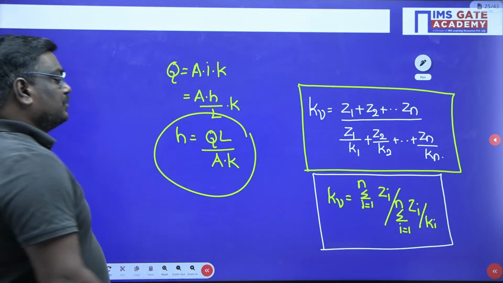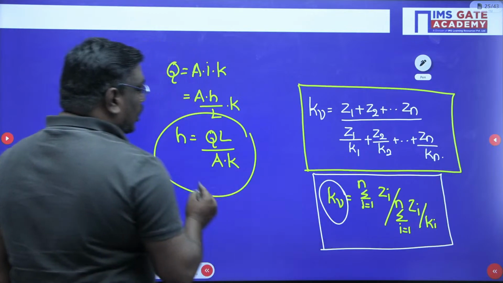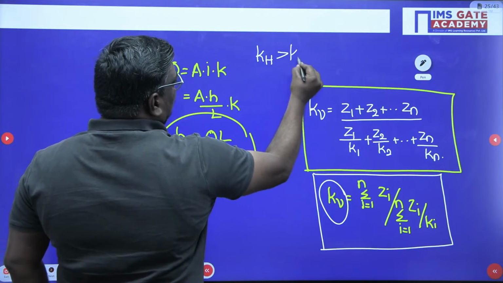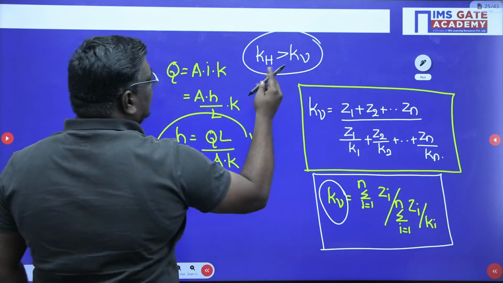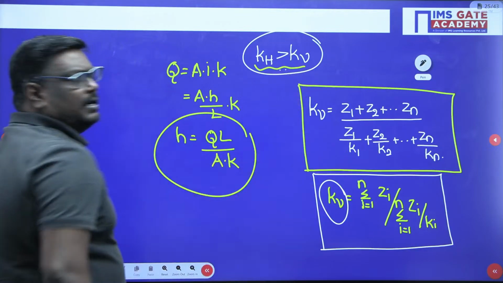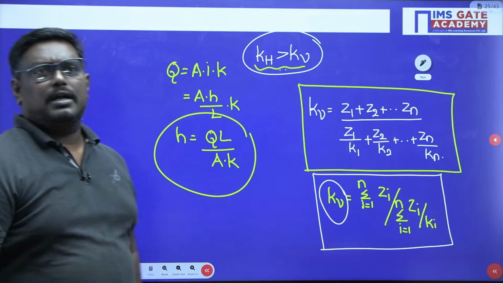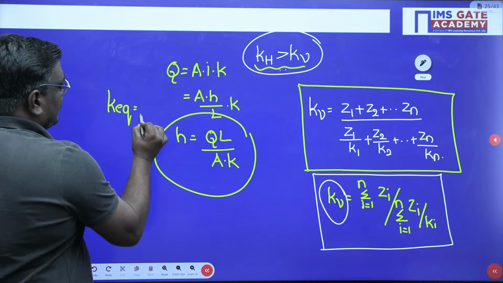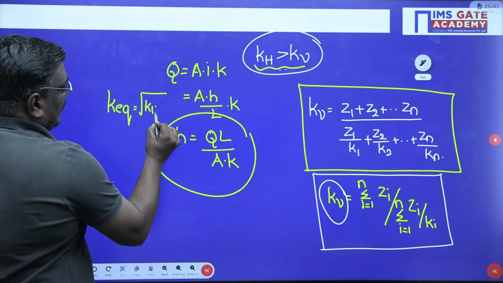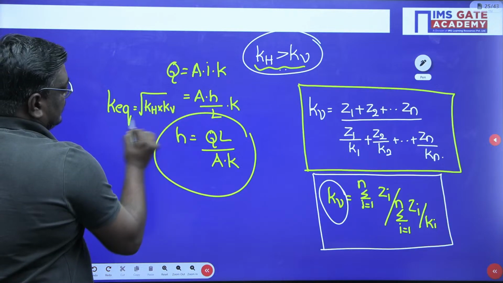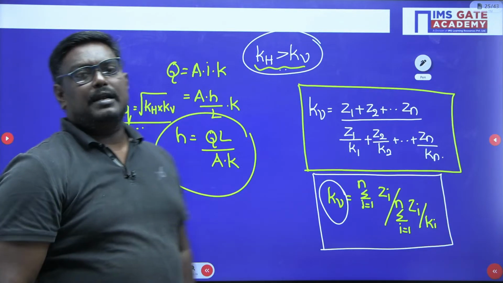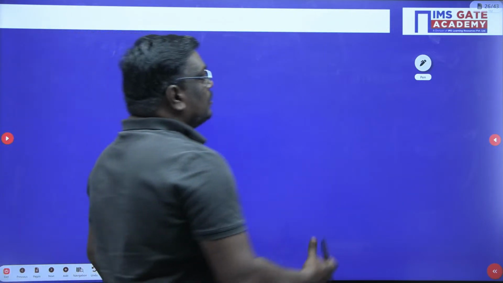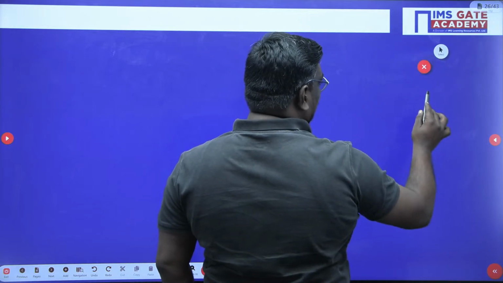And remember, my dear students, always remember that horizontal permeability is greater than vertical permeability. And we also should remember that equivalent permeability is given by the formula square root of KH into KV, where KH is nothing but the permeability in horizontal flow and KV is the permeability in vertical flow. Now let us summarize what we have learnt in today's session.